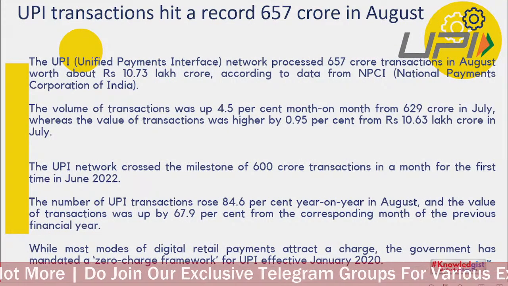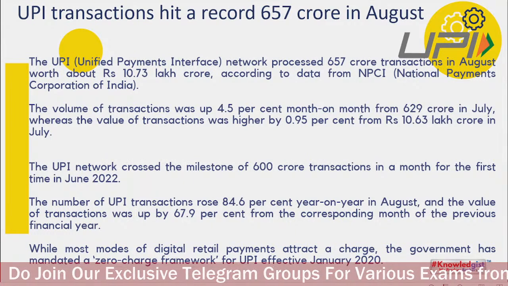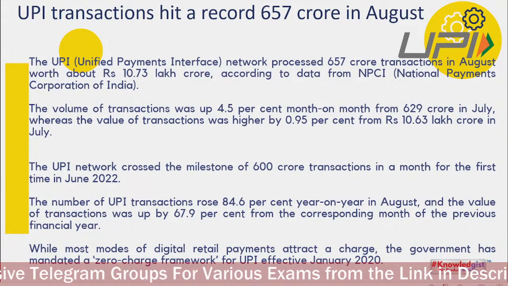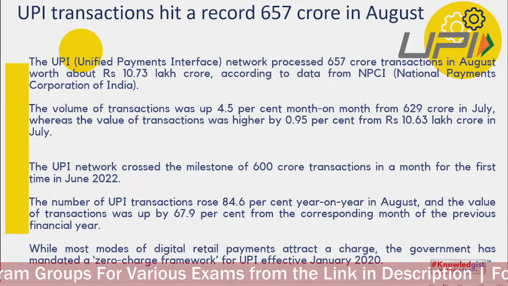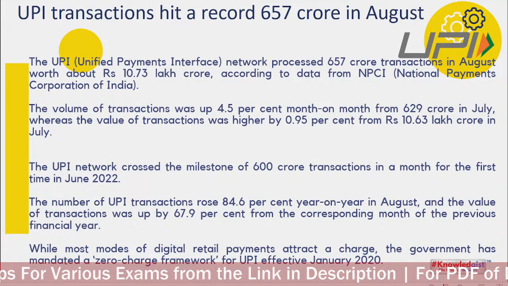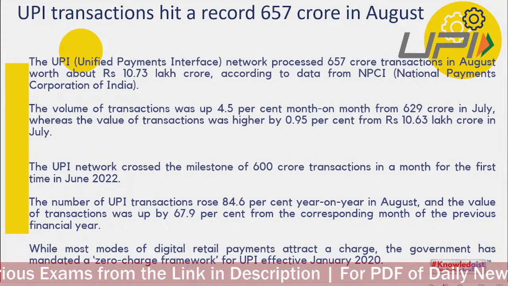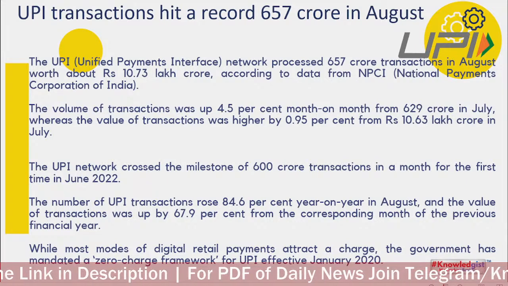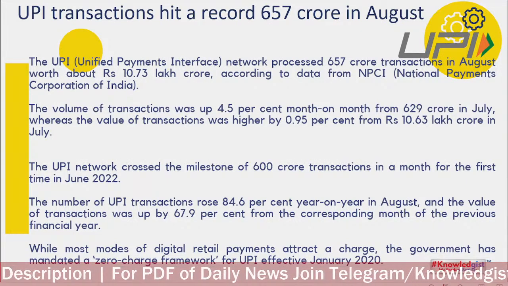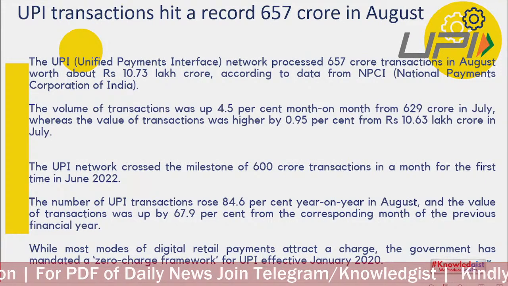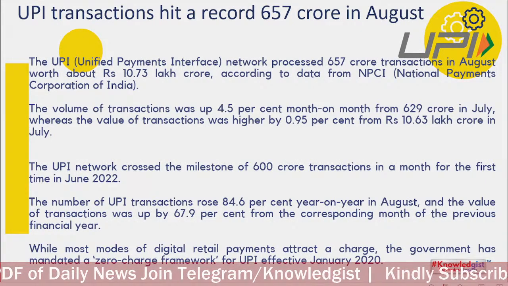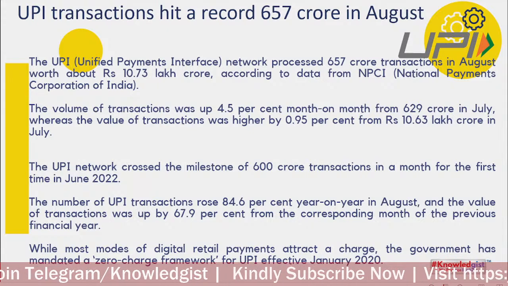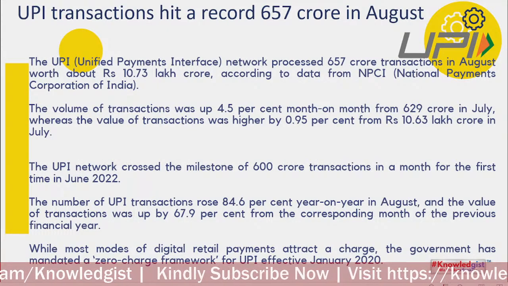UPI transactions hit a record 657 crore in August. Numbers, once again numbers, that's why we are focusing on it. The UPI network processed 657 crore transactions in August, worth 10.73 lakh crore, according to NPCI data. The volume was up by 4.5 percent month on month, from 629 crore in July. The UPI network crossed the milestone of 600 crore transactions in a month for the first time in June 2022. UPI transactions rose by 84.6 percent year on year.